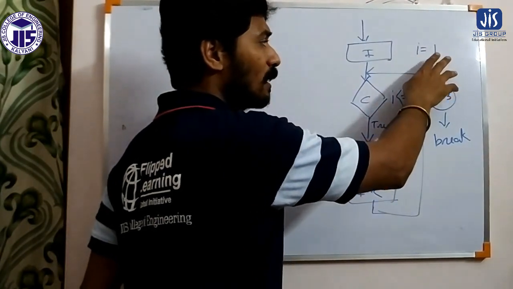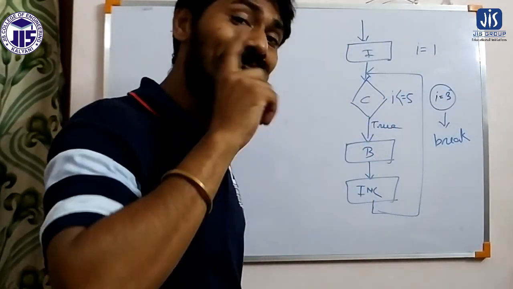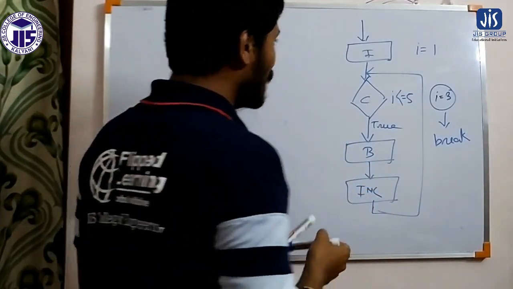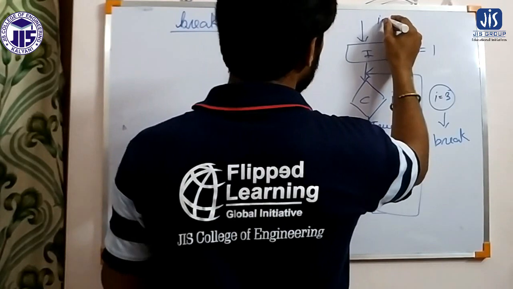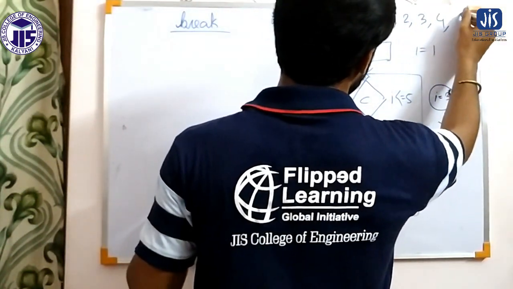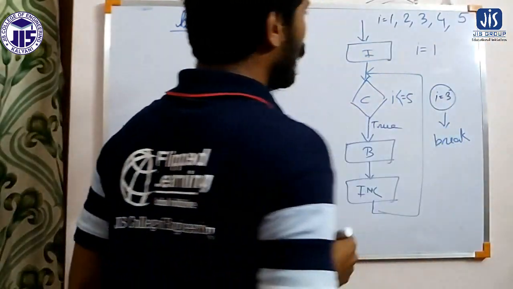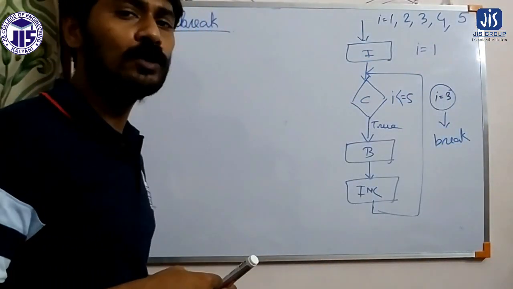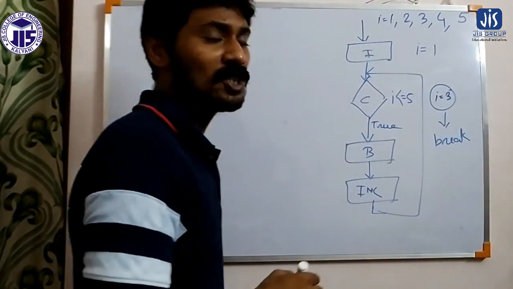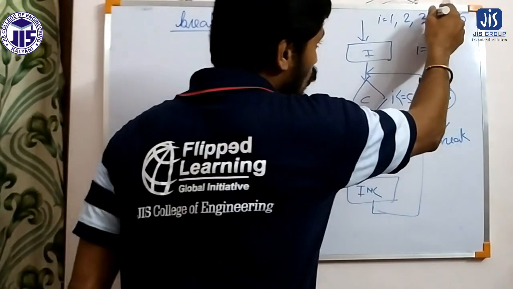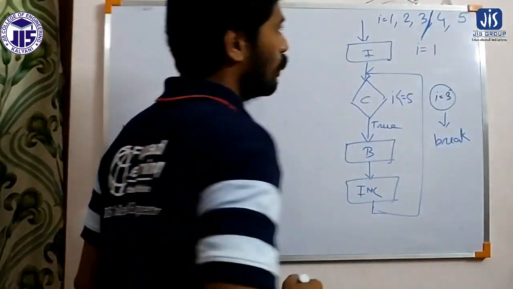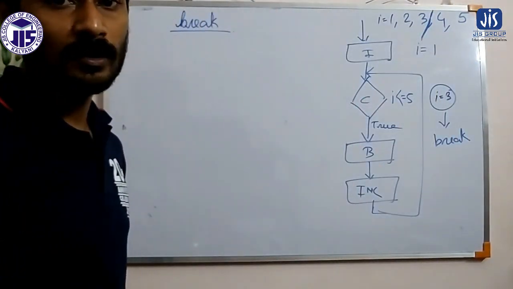The condition is I less than equal to 5 and the value of I is 1, so the loop actually should iterate 5 times, that means for I equals to 1, 2, 3, 4, 5. For these 5 values of I, this loop should iterate. But when the value of I is 3, we have applied the break statement, so the loop will stop here, for the value of I equals to 3.